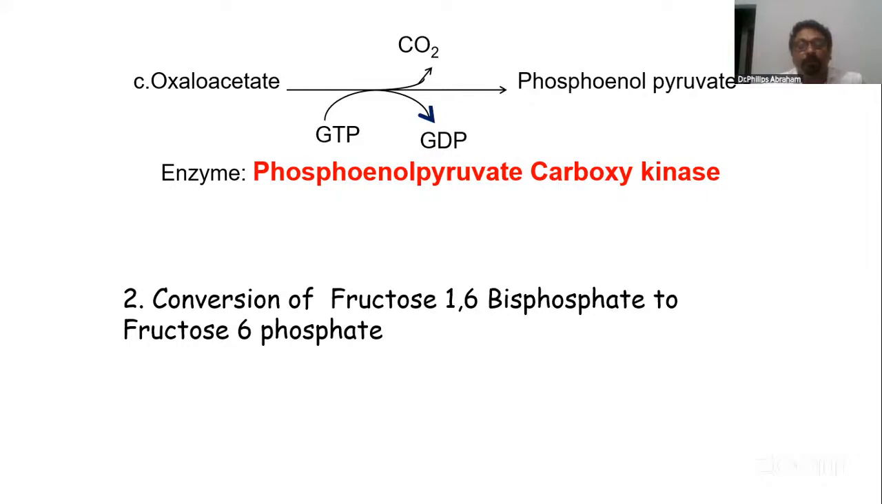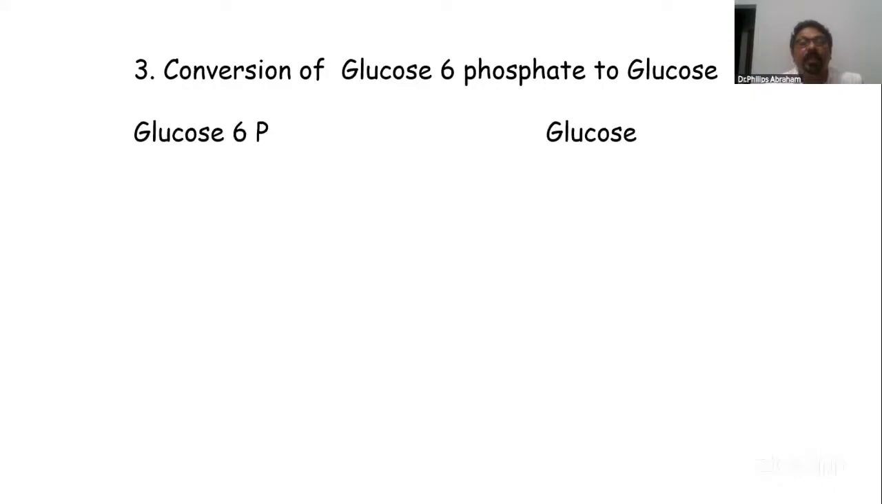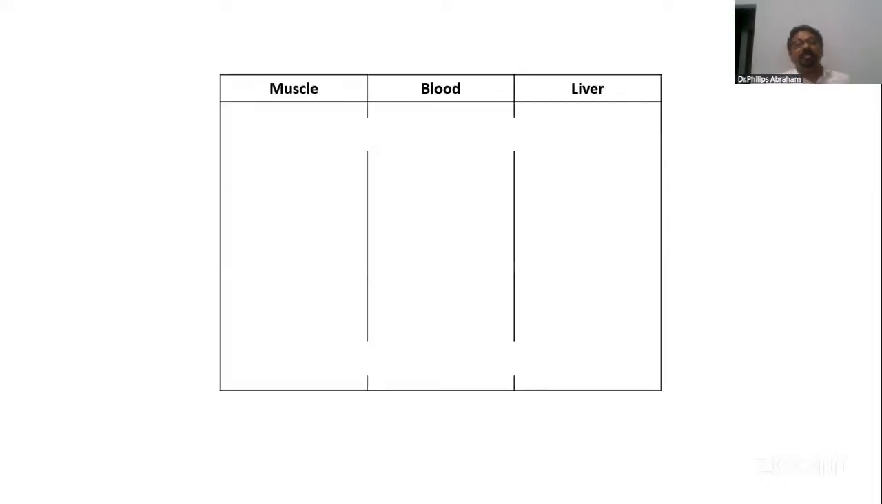Then converts fructose 1,6-bisphosphate to fructose 6-phosphate. Enzyme is fructose 1,6-bisphosphatase. Last step, glucose 6-phosphate to glucose. This is enzyme glucose 6-phosphatase. So these are the four major reactions by which the three irreversible steps are bypassed. Okay, and then we have a shuttle, malate aspartate shuttle. Then after I did this, write about